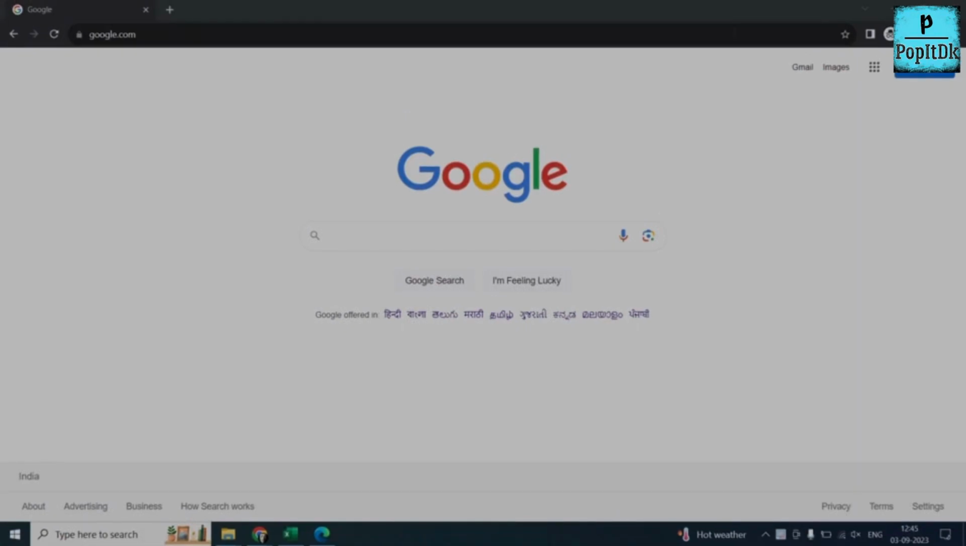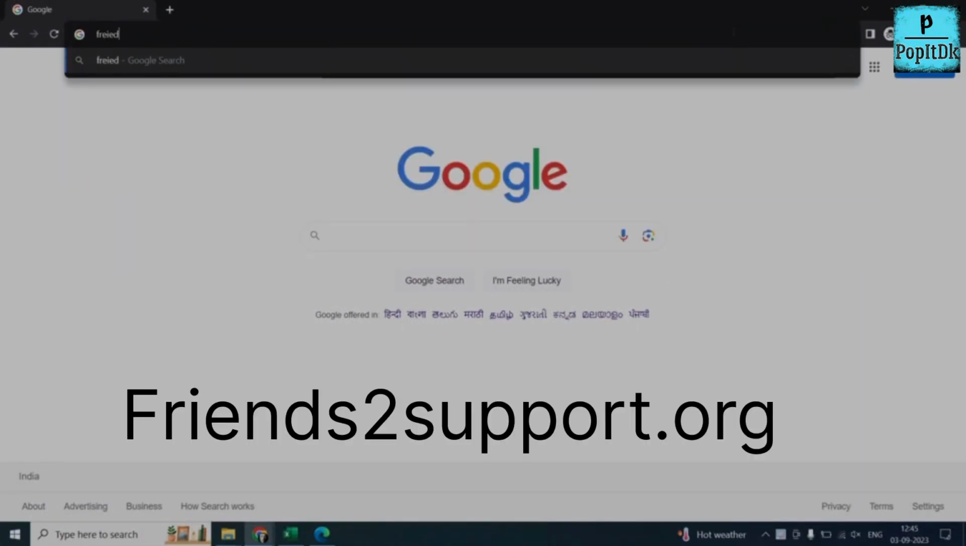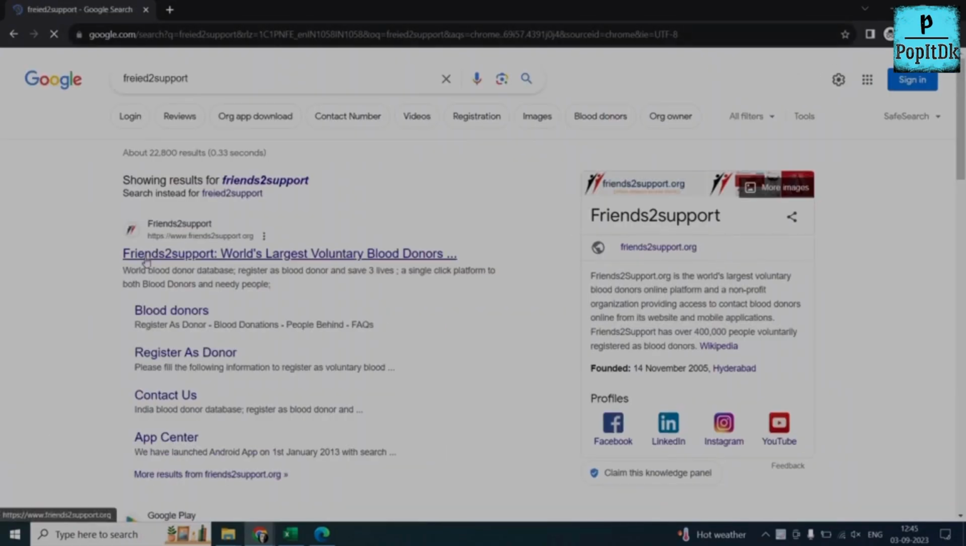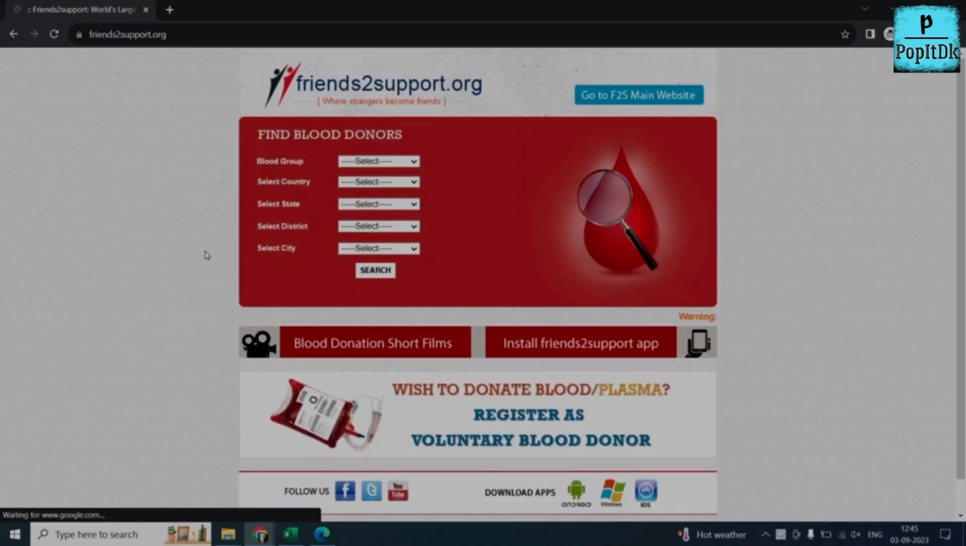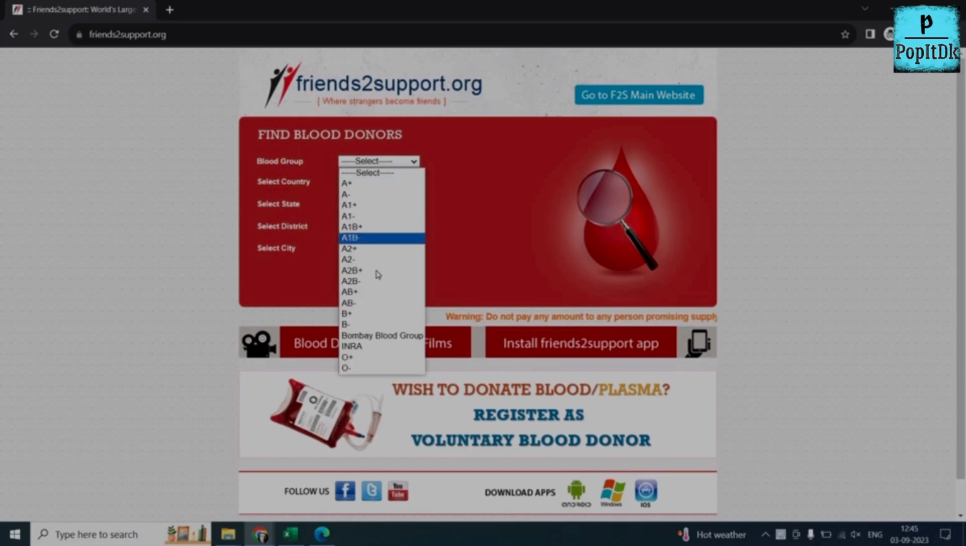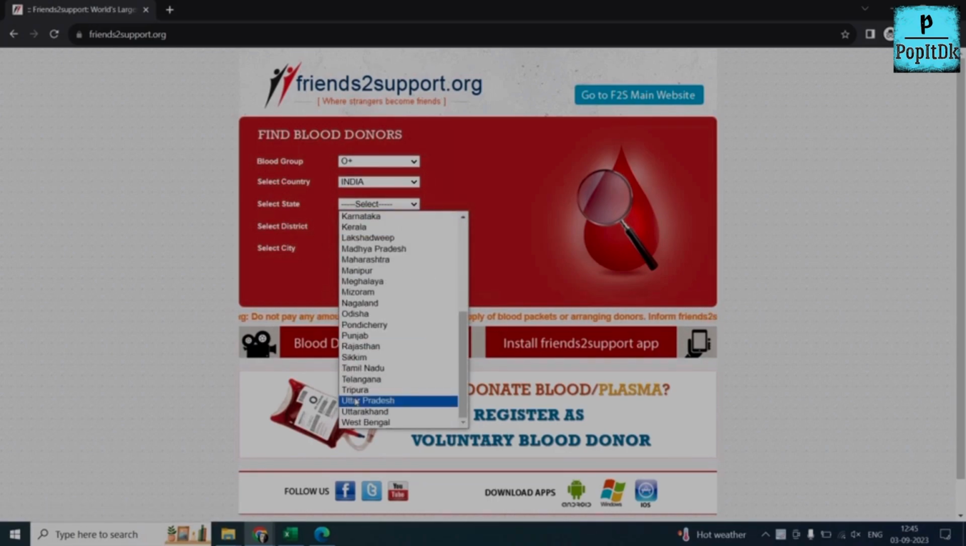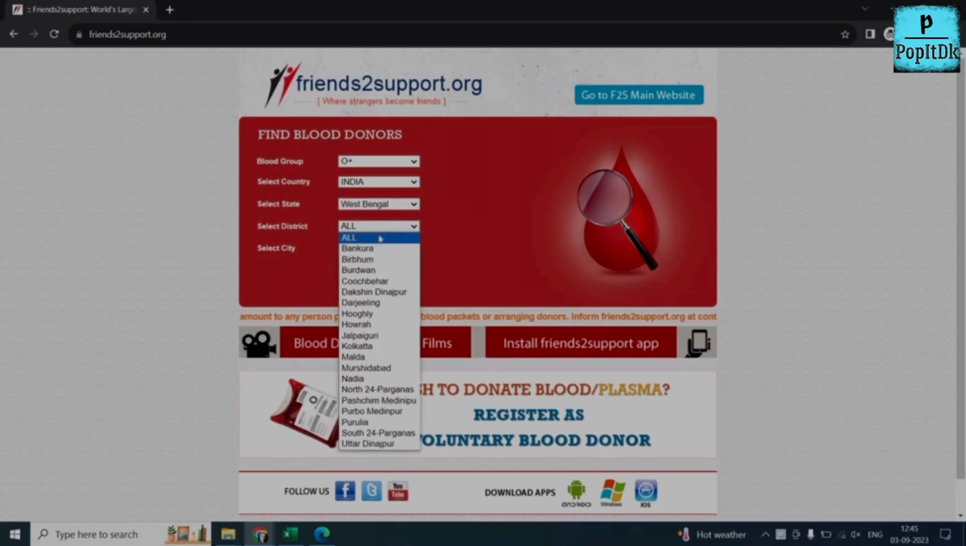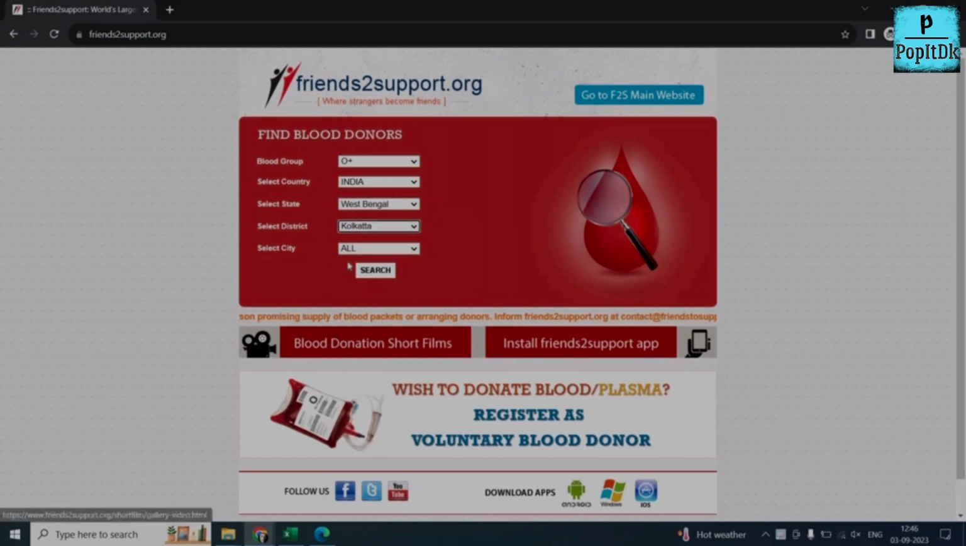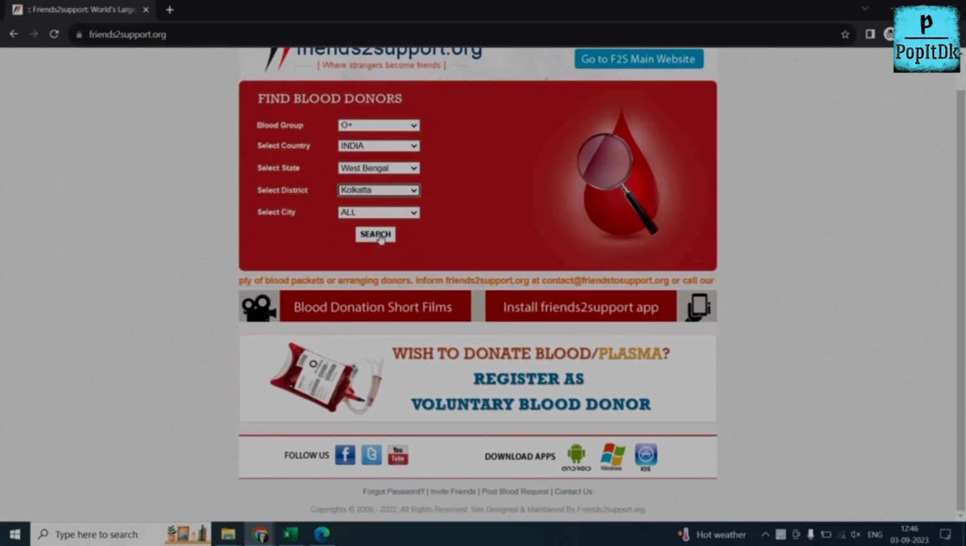All we have to do is come to this website called Friends2Support. I'll open this. After opening this website you will see there are options for choosing the blood group, country, state, district and everything. Let me show you. I am from Kolkata. I'll choose the blood group as O positive. Let's say O positive is needed. Country I'll select as India. State I'll select as West Bengal, and my district will be Kolkata. I'll let the city be all, and I'll click on search.